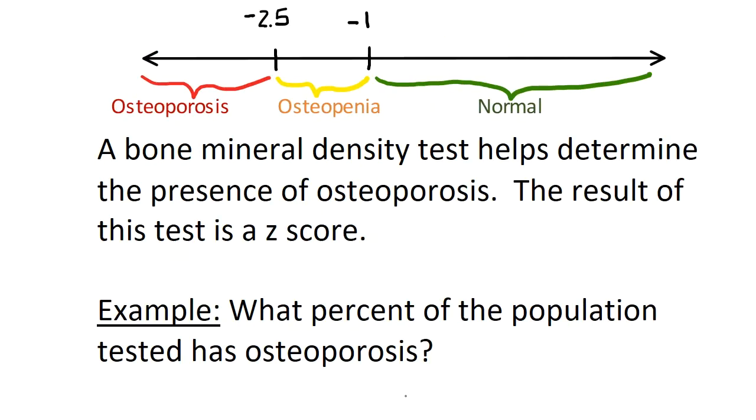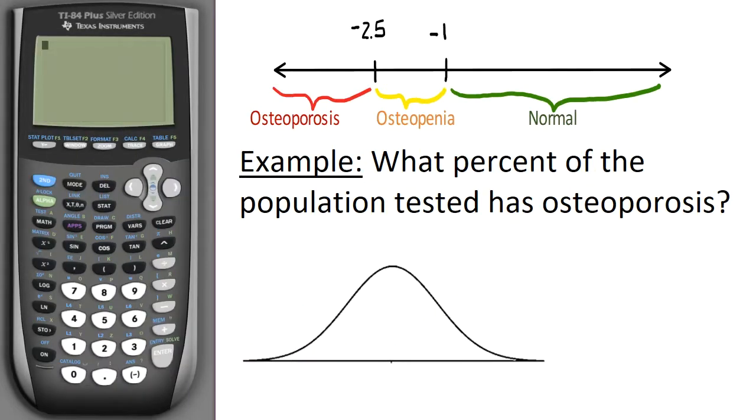A bone mineral density test helps to determine the presence of osteoporosis, and the result is a z-score. So we want to find out the percentage of the population tested that has osteoporosis, and a score of -2.5 or below shows osteoporosis. Between -2.5 and -1 is osteopenia, the beginning of brittle bones, but not yet, and anything -1 and above is normal. In order to work this problem, I'm going to have to find the probability that z is less than -2.5.